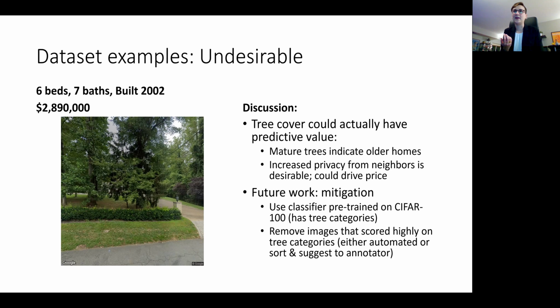One possible way to do that would be to use a pre-trained classifier on a data set such as CIFAR that has trees as a class and look for examples that score high on a tree classifier, and then either take those out in an automated fashion or feed them to an annotator to either remove or keep.